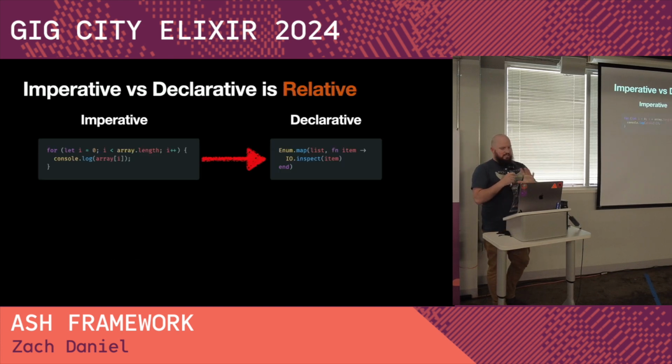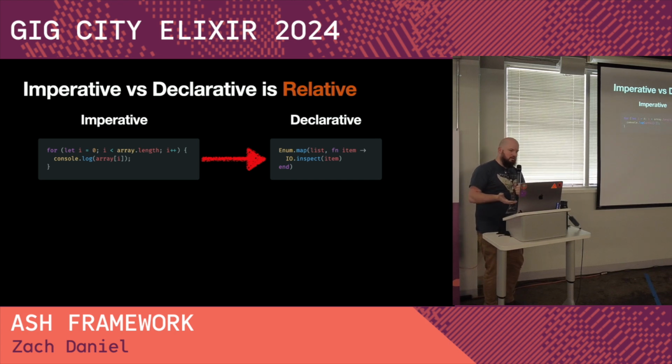So this is an example. I think it's really important to understand that imperative and declarative are relative terms, and their meanings have changed over time. Usually it's about how much detail I have to give the computer versus 5 years ago or something like that. And you can see an example here. This was the imperative declarative debate not that long ago, and it still kind of is. In this JavaScript example, and look, there's a for each in JavaScript, this is an example, we're telling it how to go from the beginning to the end of the list, right?